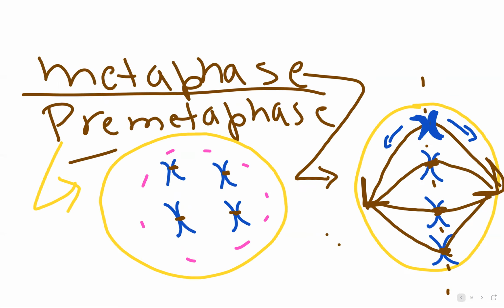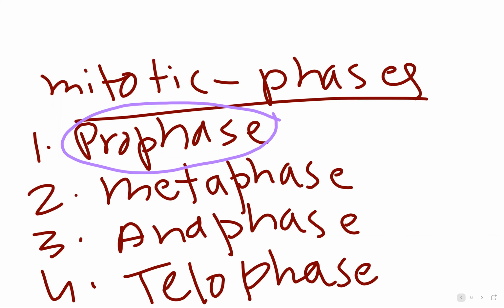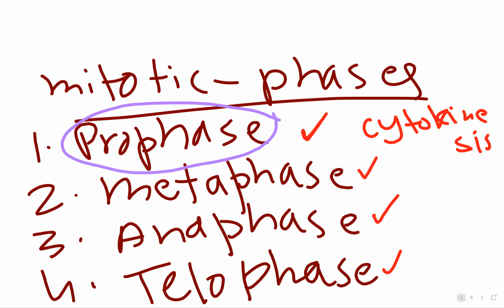Let's take a quick review of what we have done. We went through prophase, where the DNA condenses; metaphase, where the chromatids line up; anaphase, where the chromatids separate; telophase, where the cell splits to form two daughter cells; and cytokinesis, where the cytoplasm splits to form two daughter cells. This is the process where one parent cell is divided into two daughter cells.